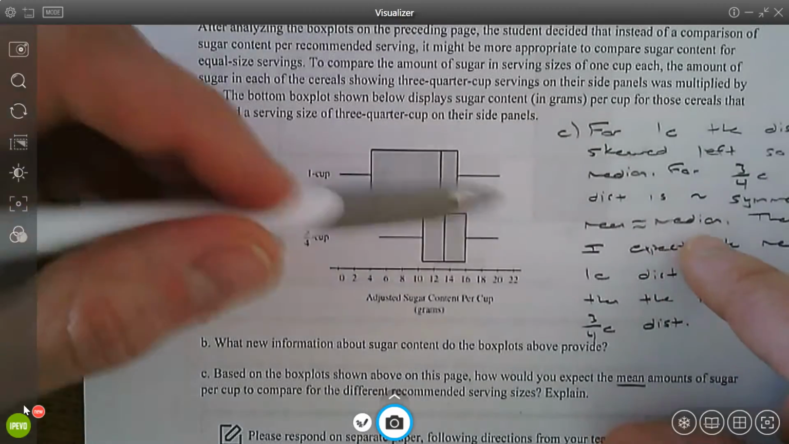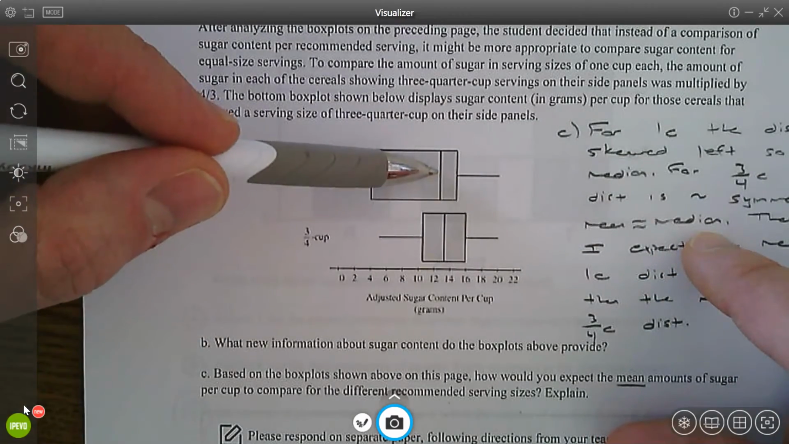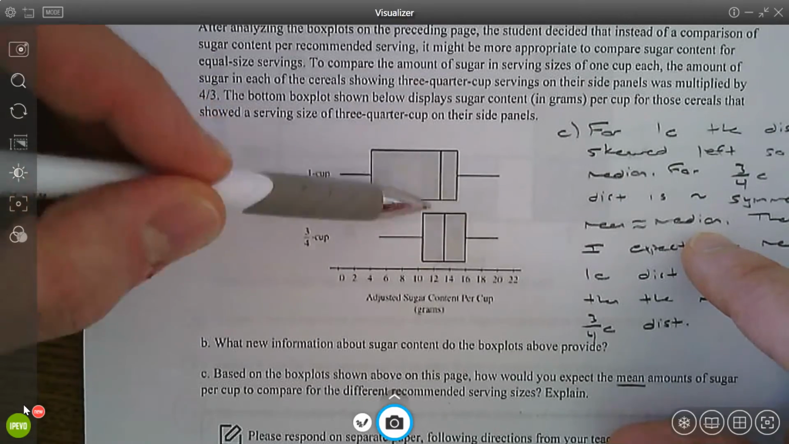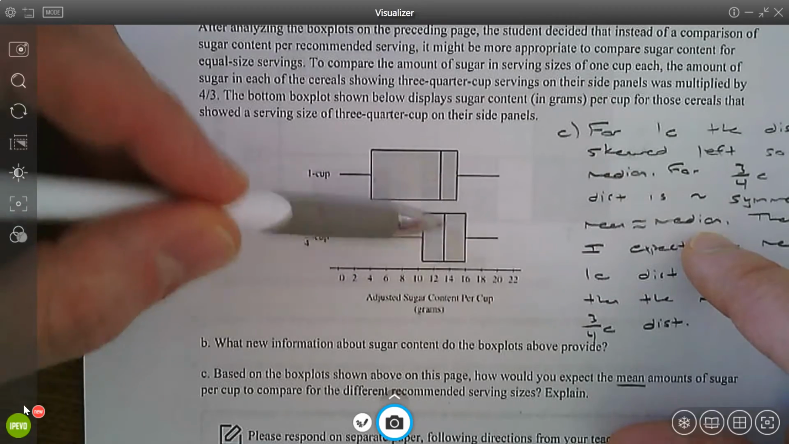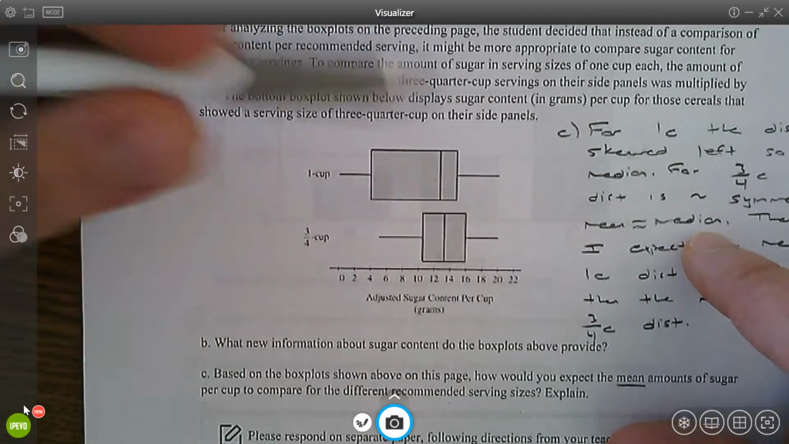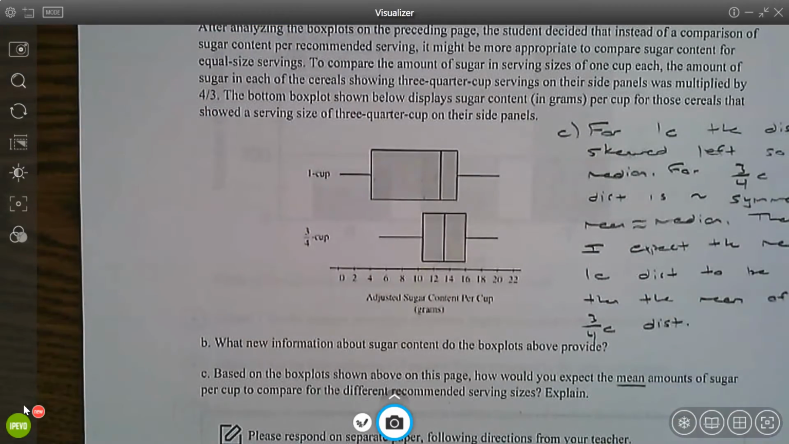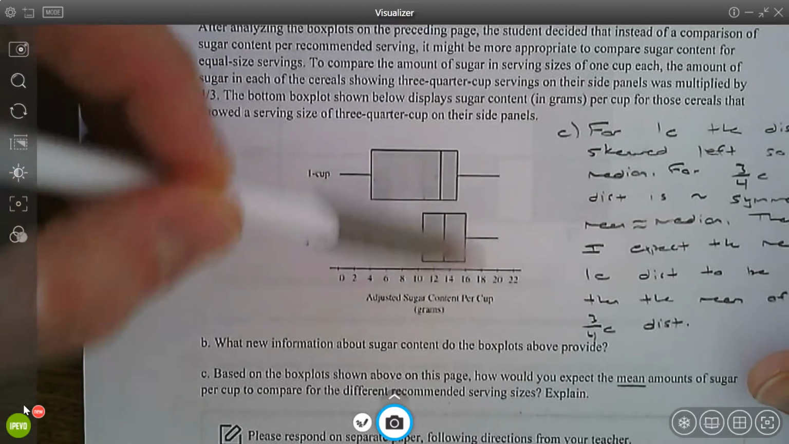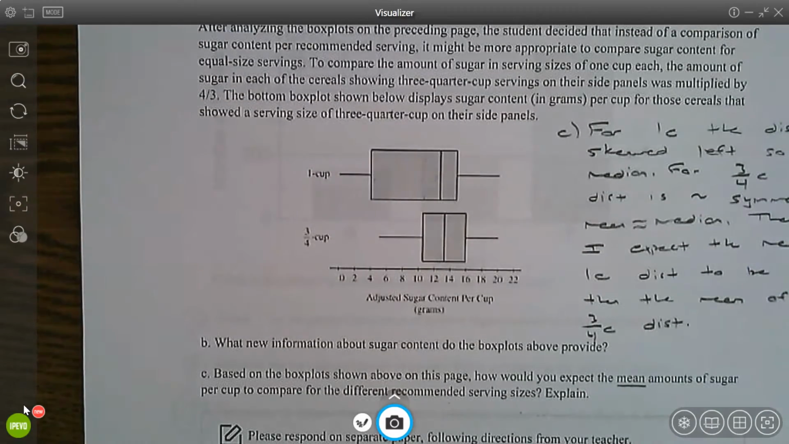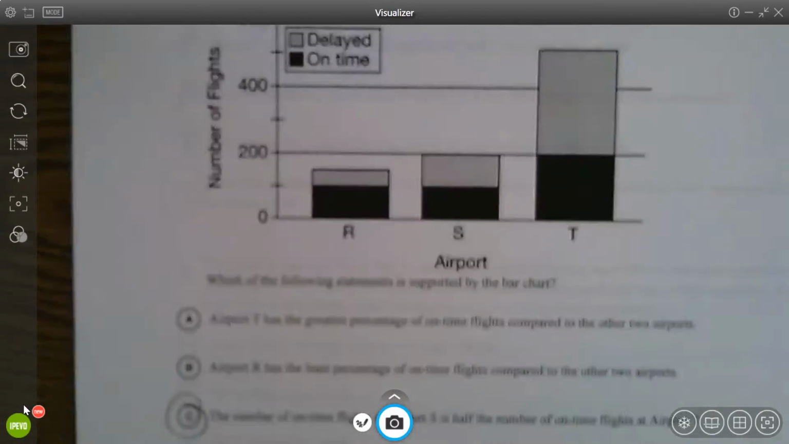For part C, now they ask you to talk about the mean amounts. Well, keep in mind, these are the medians, so that's something to be careful of. The top distribution is skewed left, so the mean is going to be less than the median. The bottom distribution is roughly symmetric, so mean and median about the same. So if this mean is less and this is about the same, then I can conclude the mean for the 1 cup distribution is going to be less than the mean for the 3/4 cup distribution. So those questions cover chapter 1 and 2.